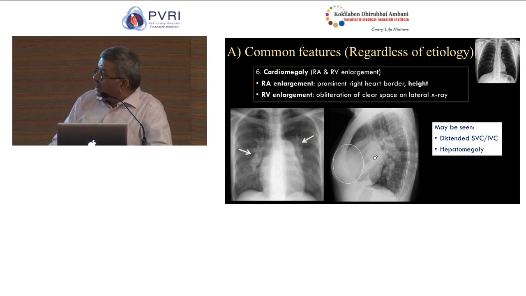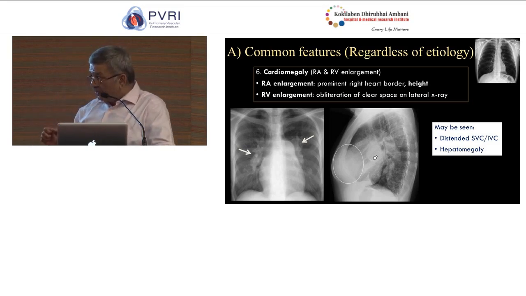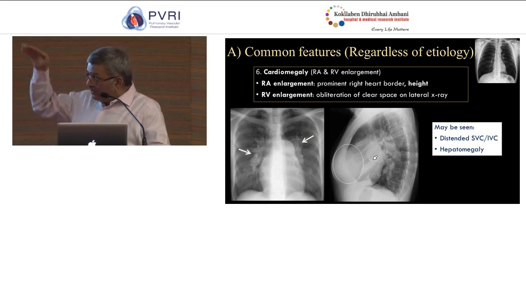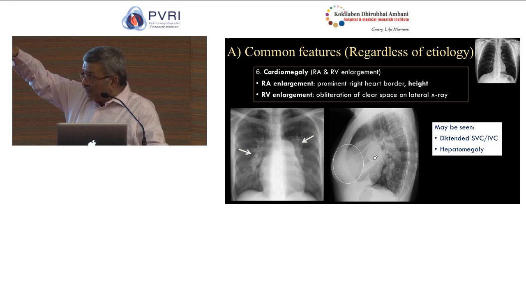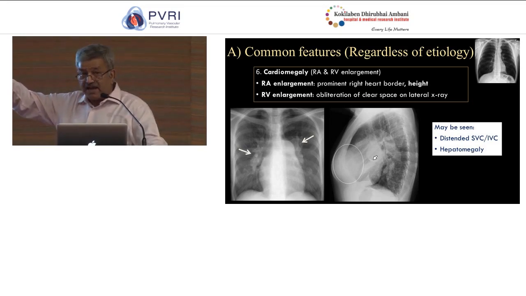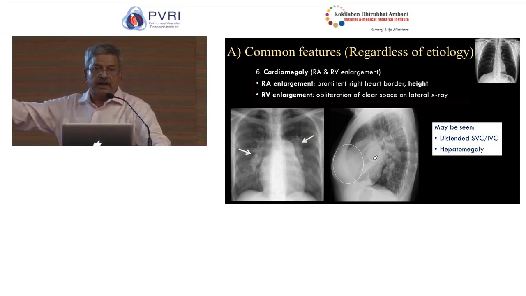Nonetheless, in the PA view, you are able to identify right atrial enlargement with reasonable accuracy. And how you do it is, you measure the height of the right atrium. You draw a transverse line at the level of the aortic arch, another transverse line at the junction of the right atrium and the superior vena cava, and a third transverse line at the level of the right cardiophrenic angle.